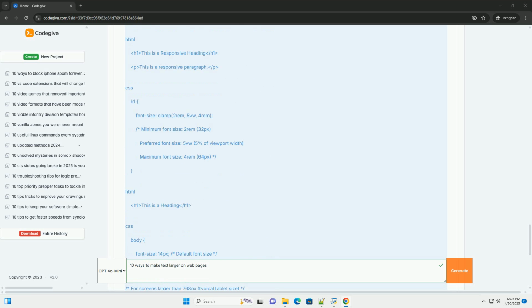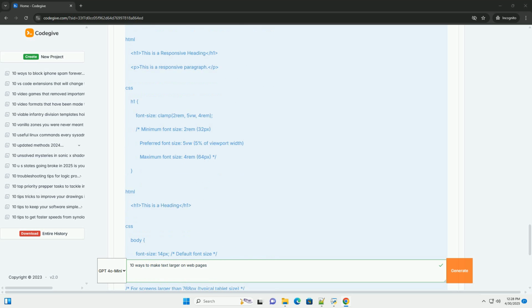1. Inline styles, not recommended for large-scale projects. Description: the most direct method, but generally discouraged for maintainability. You add the style attribute directly to the HTML element. Code example. Explanation: font-size 20px sets the font size to 20 pixels. Inline styles are very specific and can be difficult to override with other CSS rules. Use them sparingly, primarily for quick tests or when you absolutely need to override other styles on a single element.